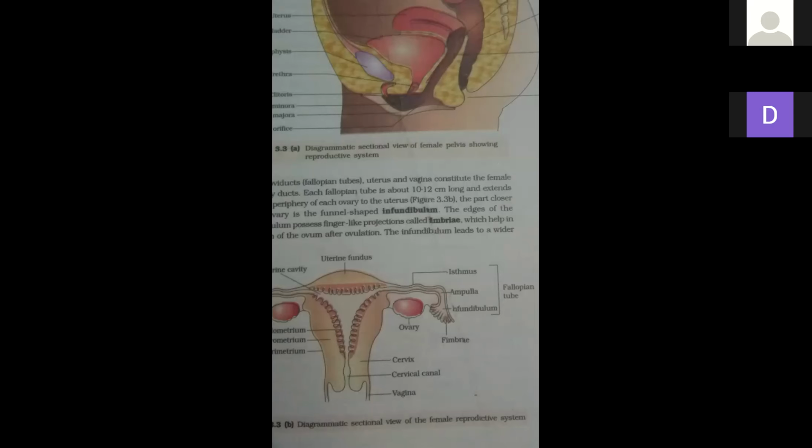Events during the fertilization. Again, I'll repeat in summarized form. Sperm comes in contact with the zona pellucida, the outer covering of the ova, and induces change in the membrane. When sperm contacts the zona pellucida, it changes the membrane structure and allows the entry of one sperm inside and creates an additional barrier for another sperm. Then secretion of acrosome.